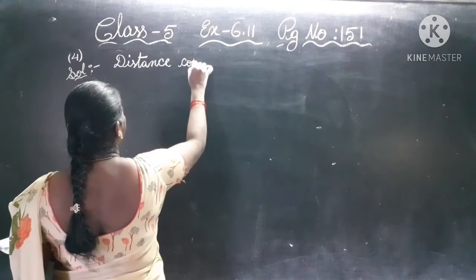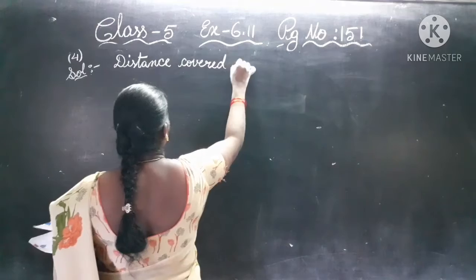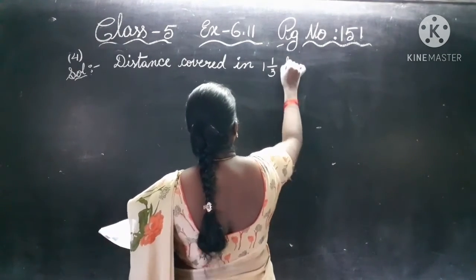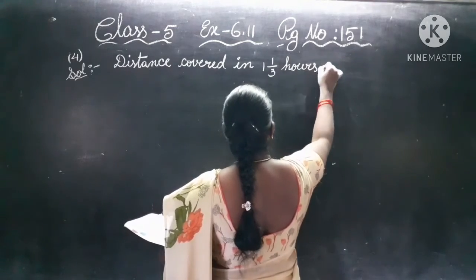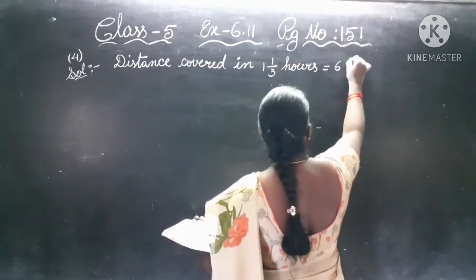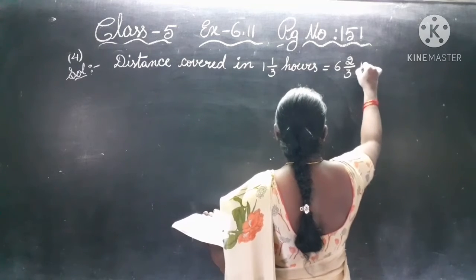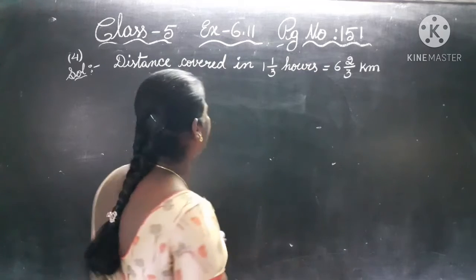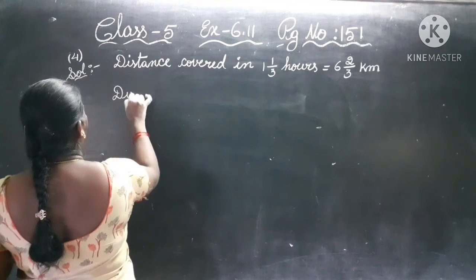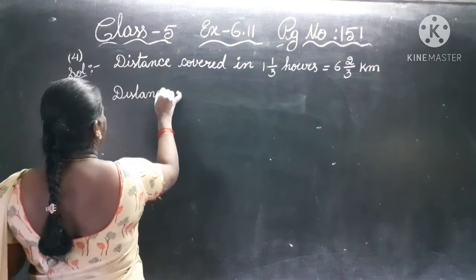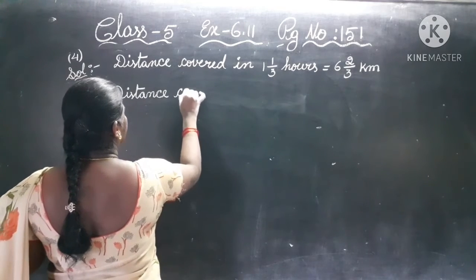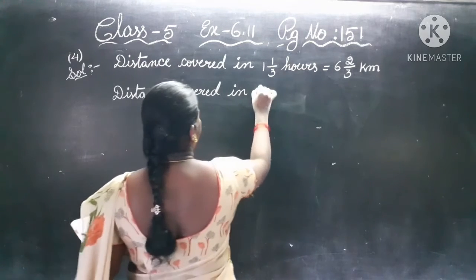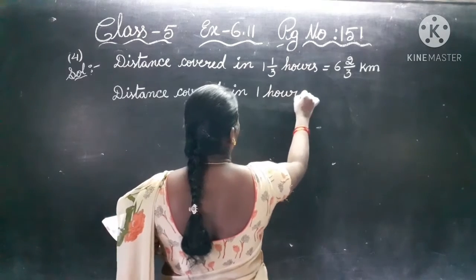Distance covered in 1 by 3 hours is equal to 6 2 by 3 kilometers. In 1 by 3 hours, 6 2 by 3 kilometers he covered. Distance covered in 1 hour. In 1 hour, how much distance?